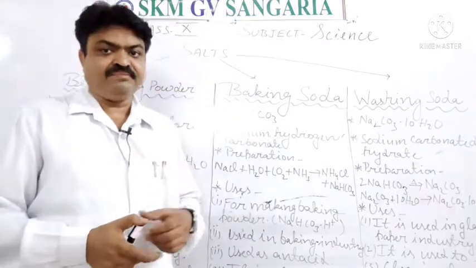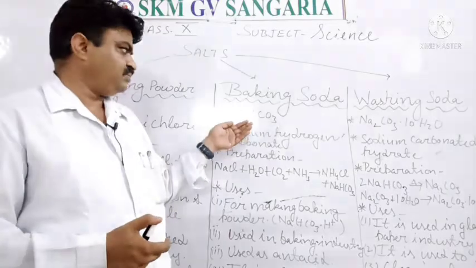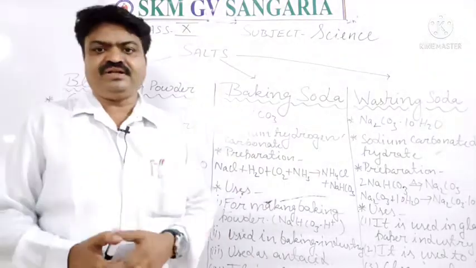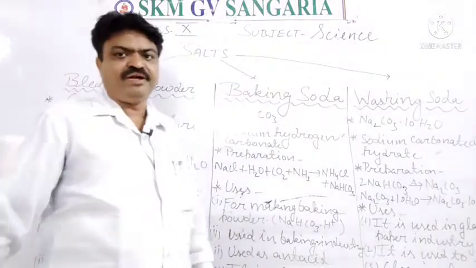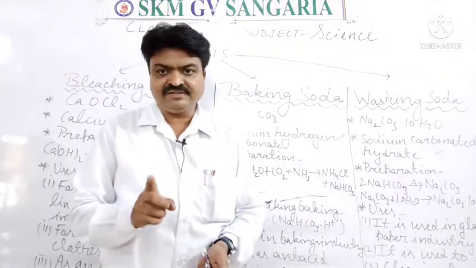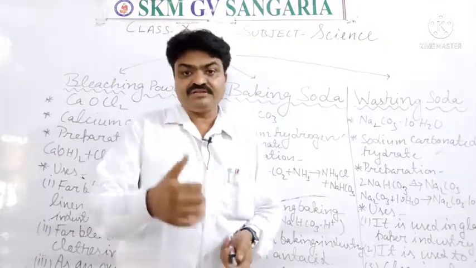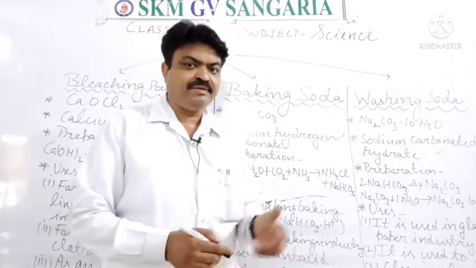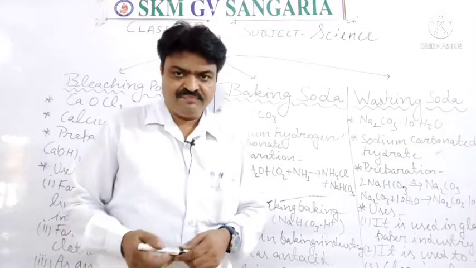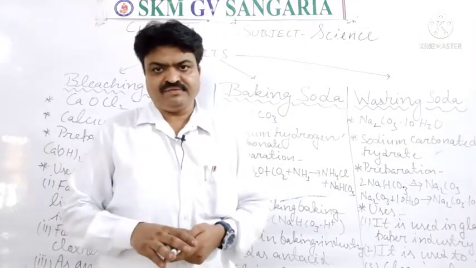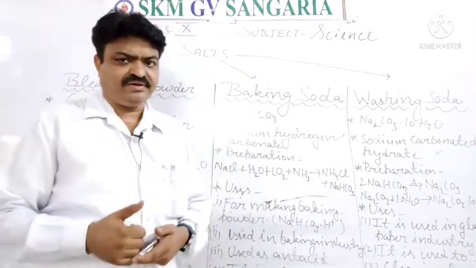Now, what is the chemical formula of baking soda? NaHCO3 is the formula of baking soda, students. Now, what is its chemical name? Its chemical name is sodium hydrogen carbonate. Sodium hydrogen carbonate. And how do we get it?